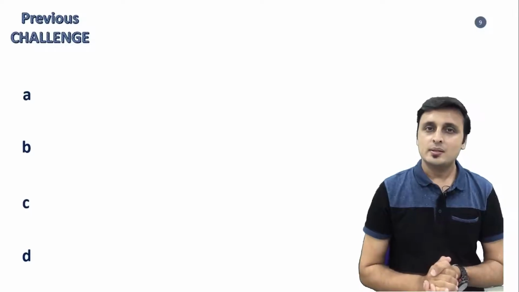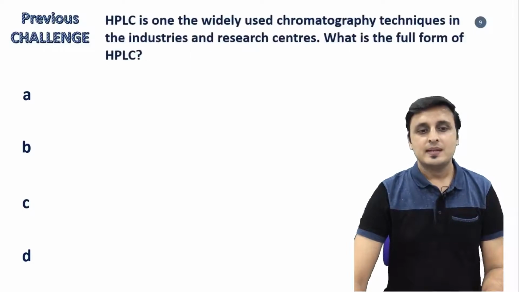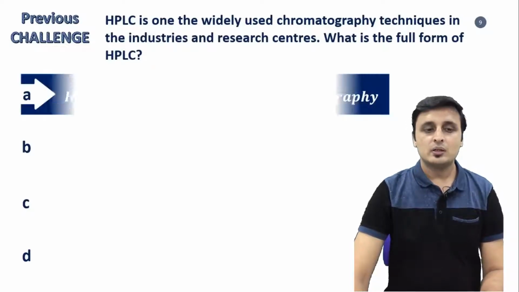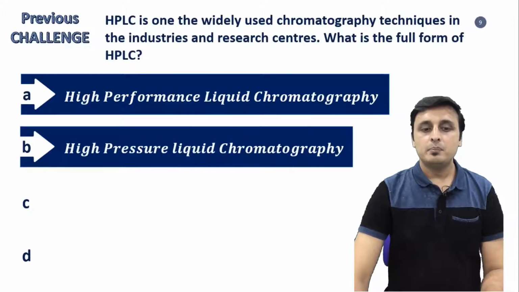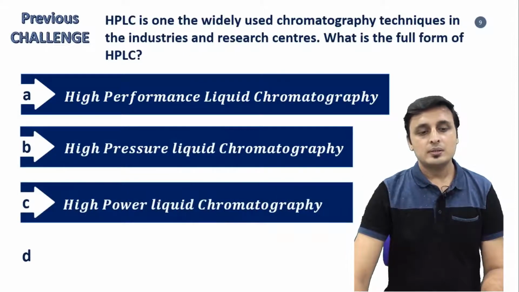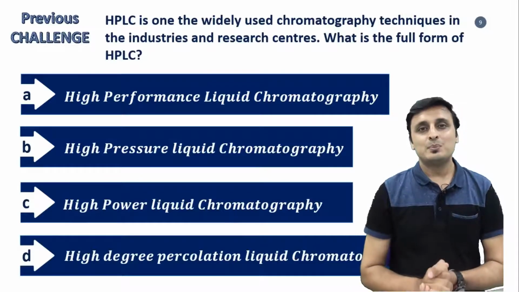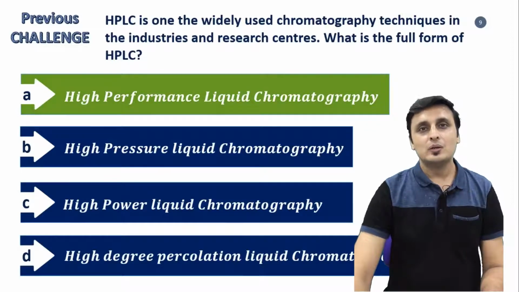Now it's a turn to answer the question of the previous show, and the previous challenge was: HPLC is one of the widely used chromatography techniques in the industries and research centers. What is the full form of HPLC? Options were: option A, high performance liquid chromatography; option B, high pressure liquid chromatography; option C, high powered liquid chromatography; and option D, high degree percolation liquid chromatography. Dear students, the HPLC full form is option A, that is high performance liquid chromatography.